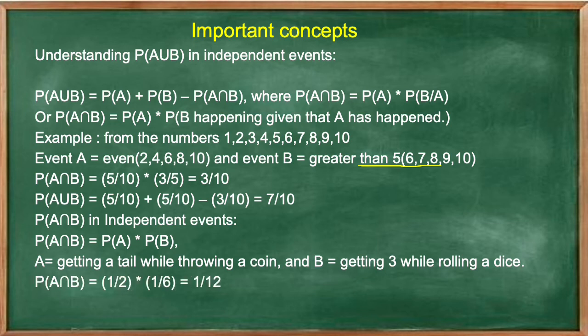So P of A intersection B is equal to 1 divided by 2 into 1 divided by 6, which is equal to 1 divided by 12. So P of A union B is equal to 1 divided by 2 plus 1 divided by 6 minus 1 divided by 12, which is equal to 7 divided by 12.